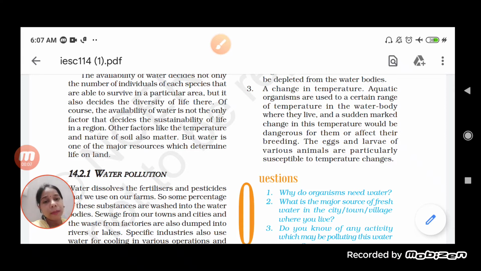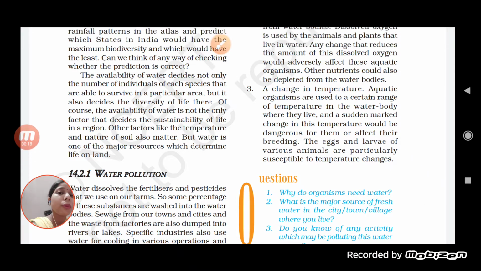So students, in the previous class, we were discussing the importance of water. We have understood that water is essential for every living organism, and it is a kind of wonder liquid. Why? Because all the organisms present on the earth are dependent on it for their survival.